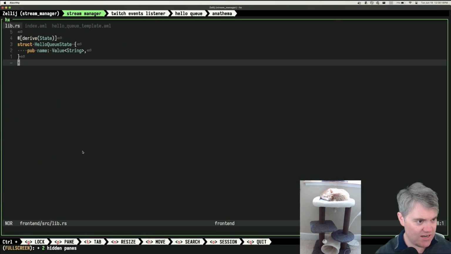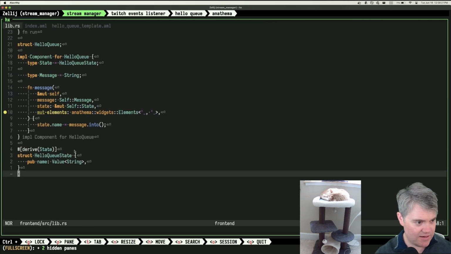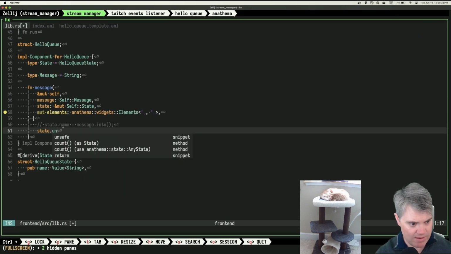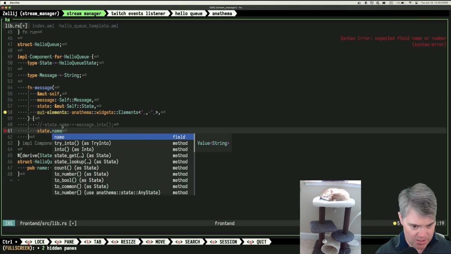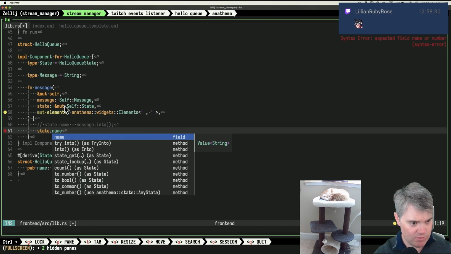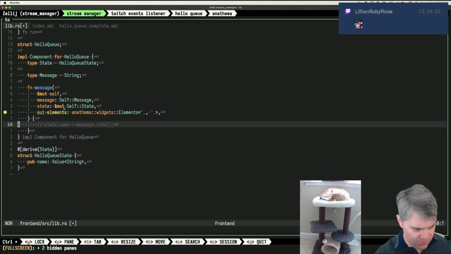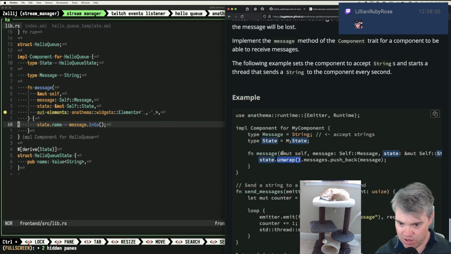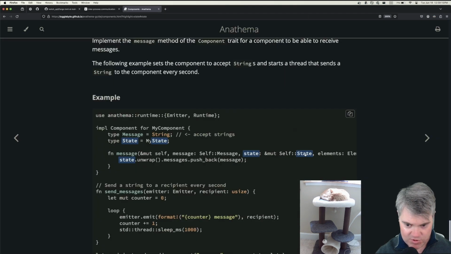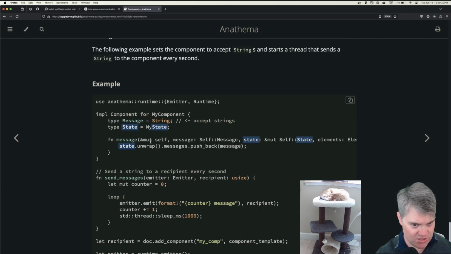Okay, so you have that state unwrap there. What's going on with that? So state, yeah, there's no unwrap. And I have access to this name here. And it is a mutable reference. So I don't really get how, I feel like that's just documentation being wrong. State is a mut self state. Why are you unwrapping that? What is your state? Yes, they're not showing what the state is.